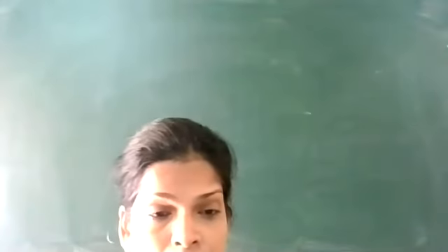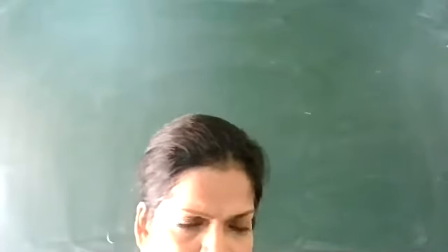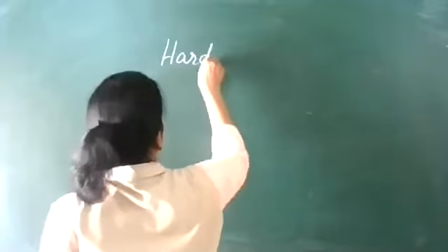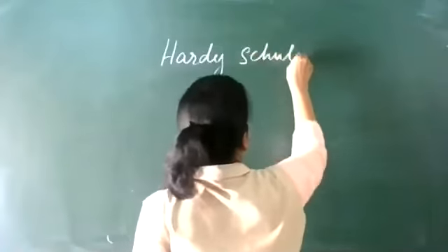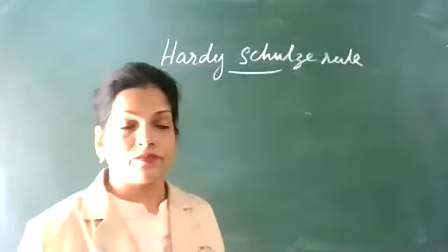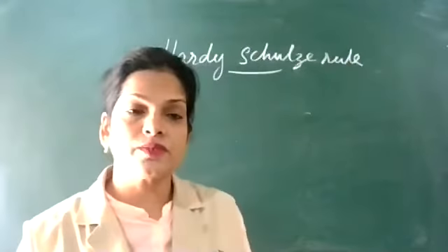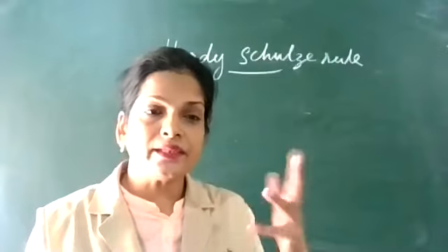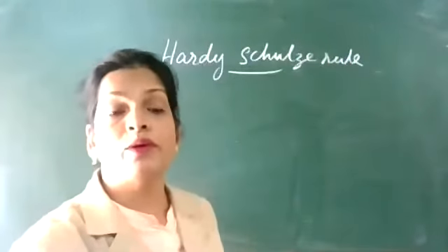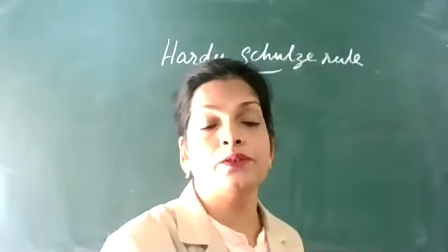Now next is coagulation value or flocculation value. We'll be learning this under the Hardy-Schulze rule, which says that the greater the valence of the flocculating ion, greater is its power to cause precipitation. Flocculation means coagulation.